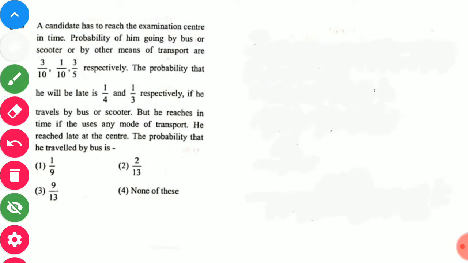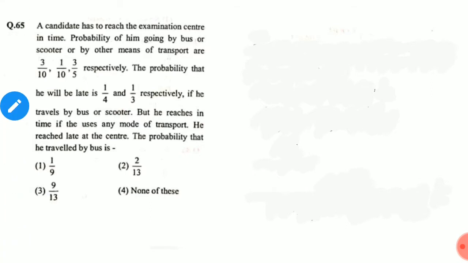Hello everyone. This is a very important question that's generally asked in competitive exams, IIT, JEE, and board exams, numerical questions also. Here I am going to tell you how you will solve this question by a very simple method. First you have to read this question so you will understand how to solve it. I will tell you a very easy method. First you have to understand this question.